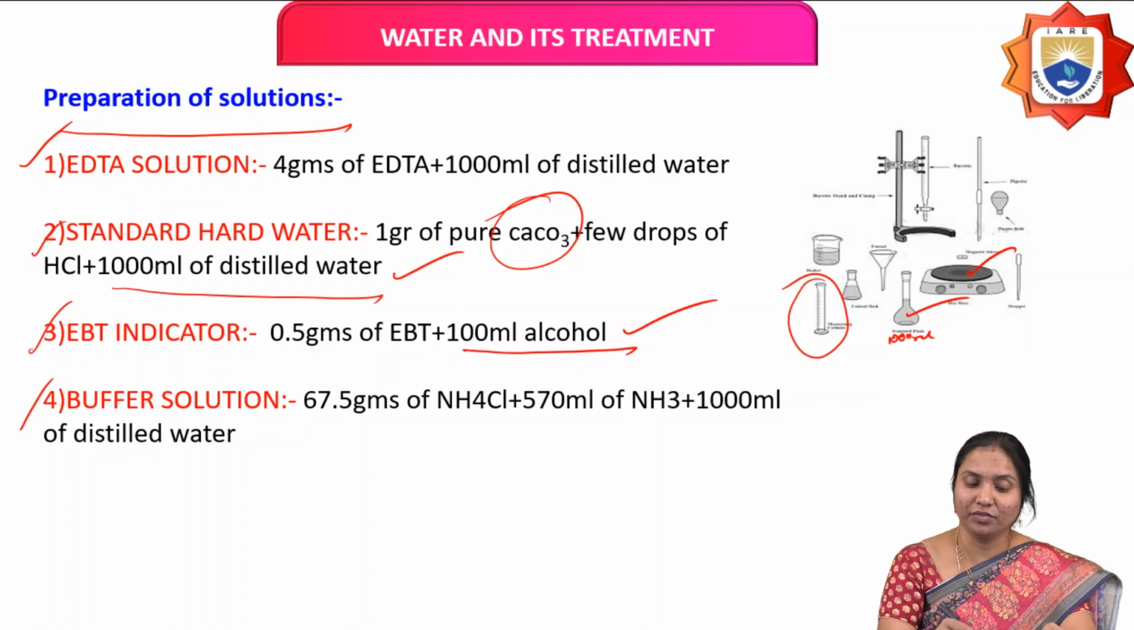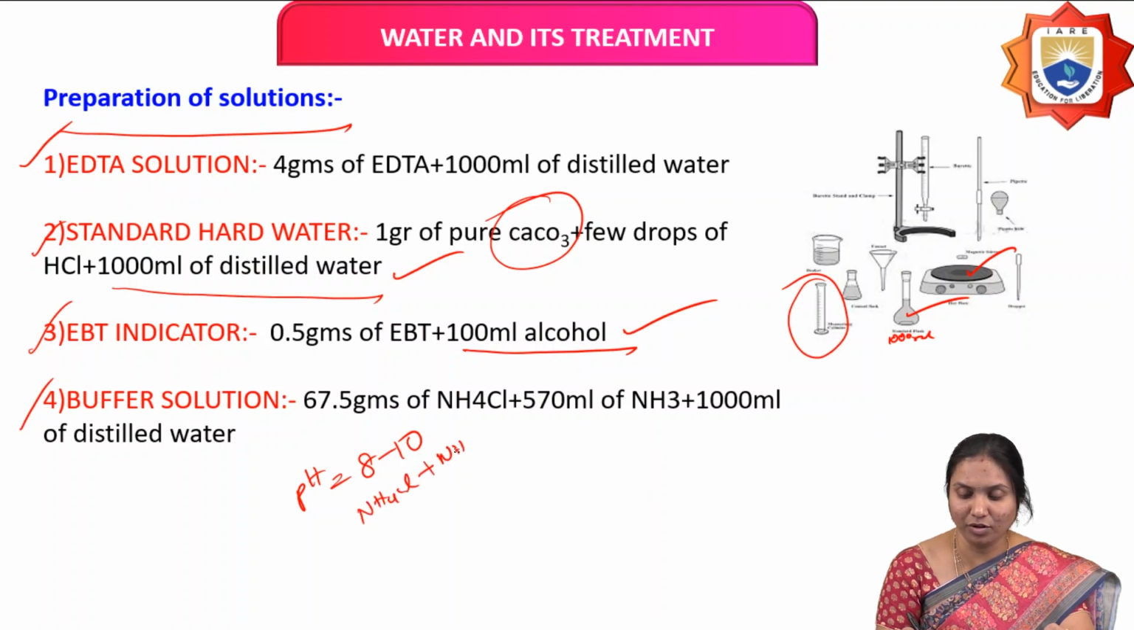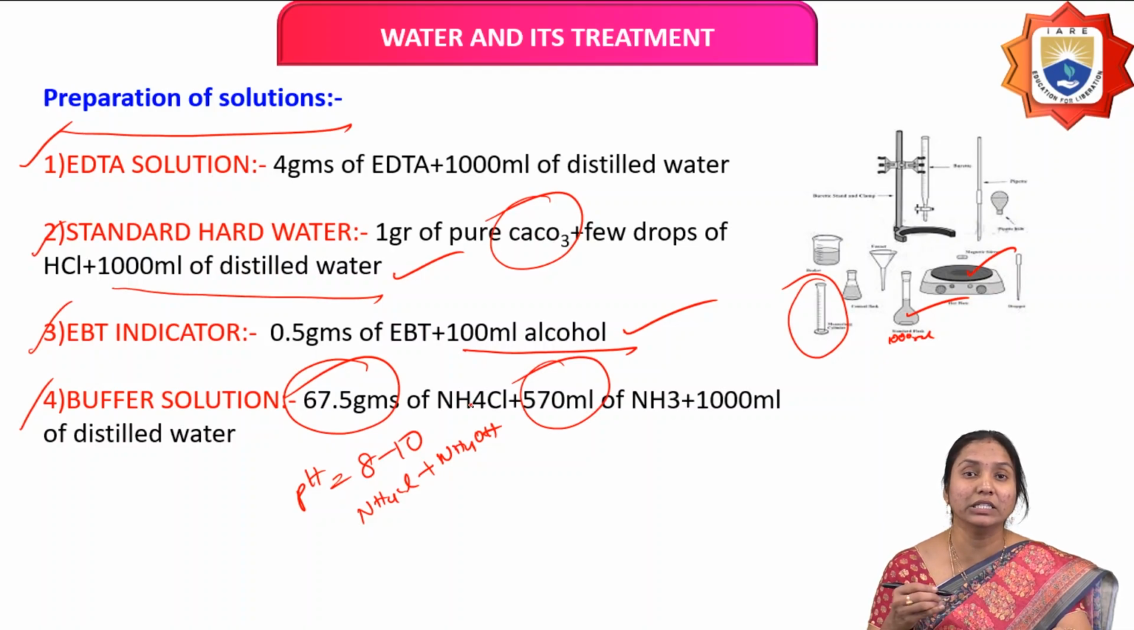Next one is buffer solution. Here we are maintaining a pH range of 8 to 10. For that purpose we are using an ammonium chloride and ammonium hydroxide buffer combination. Here 67.5 grams of ammonium chloride and 570 ml of ammonia are dissolved in 1000 ml of distilled water. So this is the preparation of chemicals used in this complexometric method.